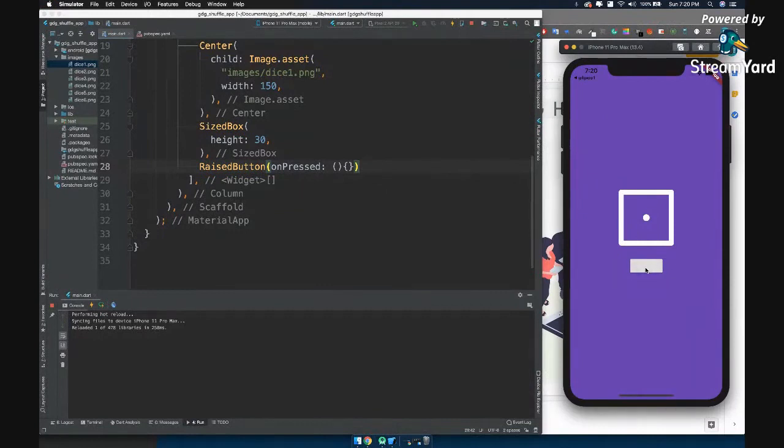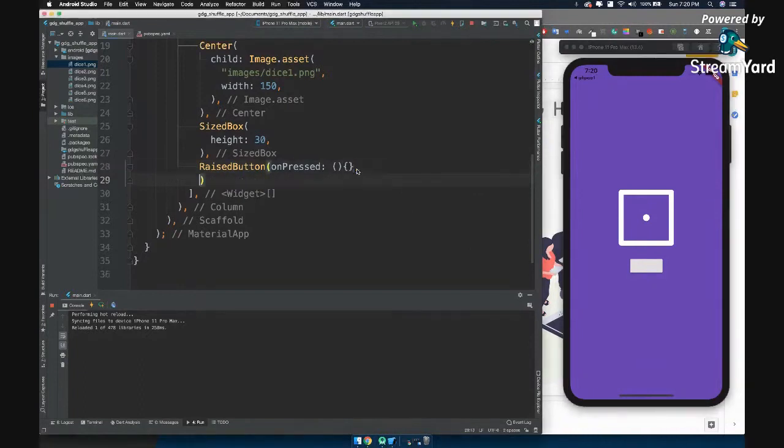All right. Now inside raised button, it will take a property called child, and inside child we are going to pass text, and let's say shuffle. Let's hot reload. Now you can see we have a working button, not exactly working, but yes, you can press it.